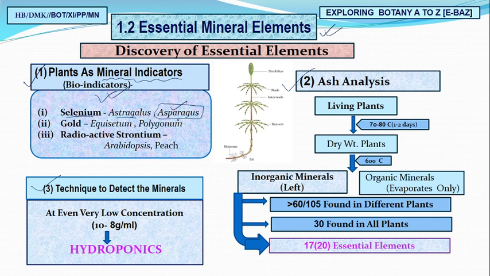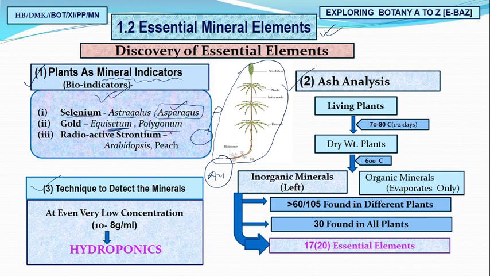So if this plant is asparagus, then in the soil for that plant there will be selenium. Similarly, if the plant is Equisetum, see, I have given this is your Equisetum, you all know it from the plant kingdom. So if it is Equisetum, then there will be Au, gold, because Equisetum is the indicator of gold. So gold particles are present in the soil.